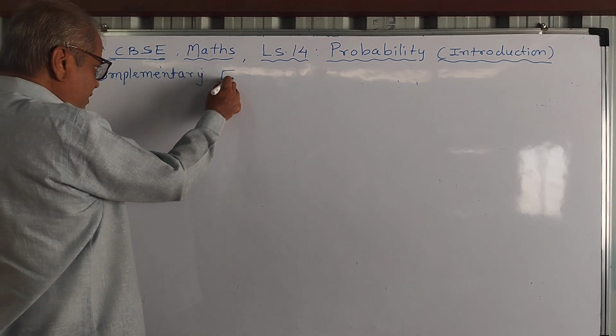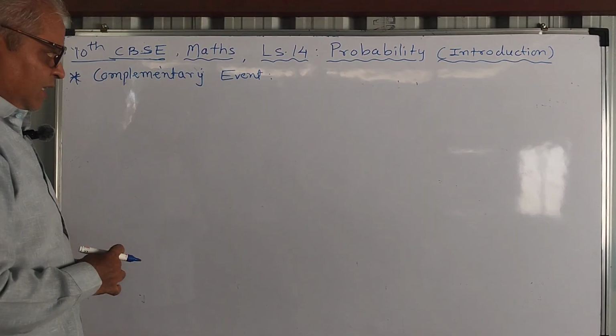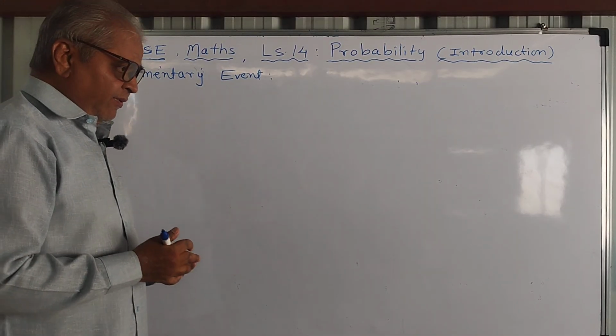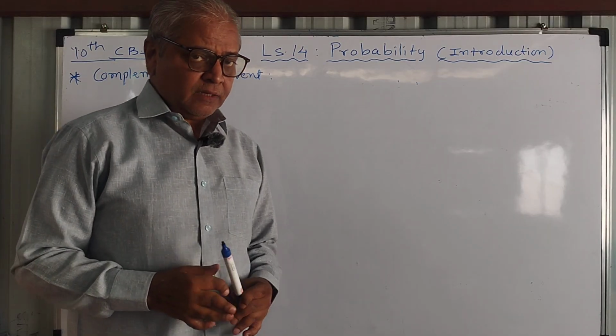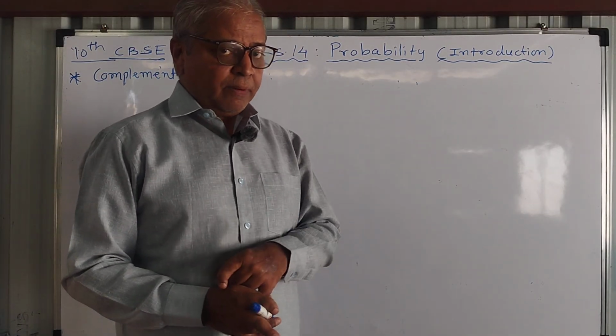Complementary event. First I will explain what is complementary event. If an event is happening something, then not happening that something is complementary event.